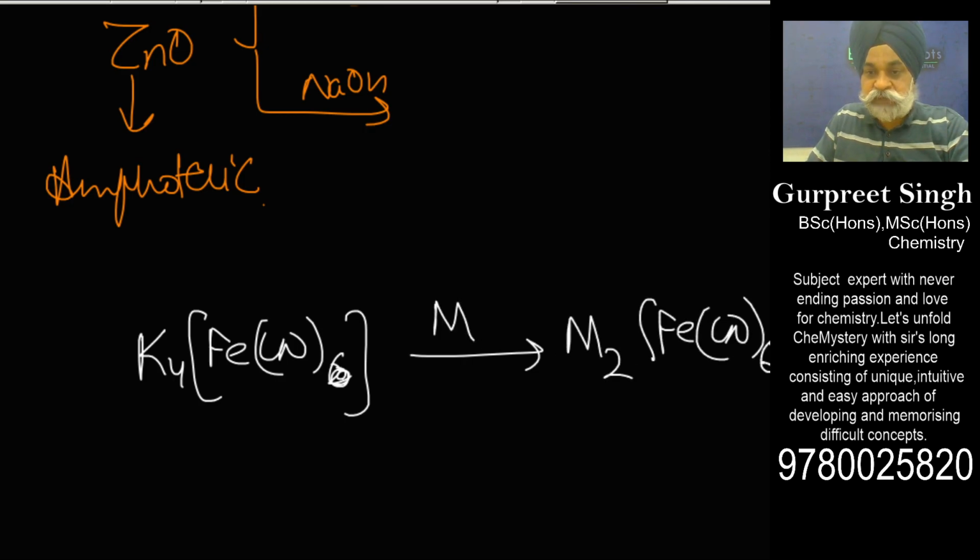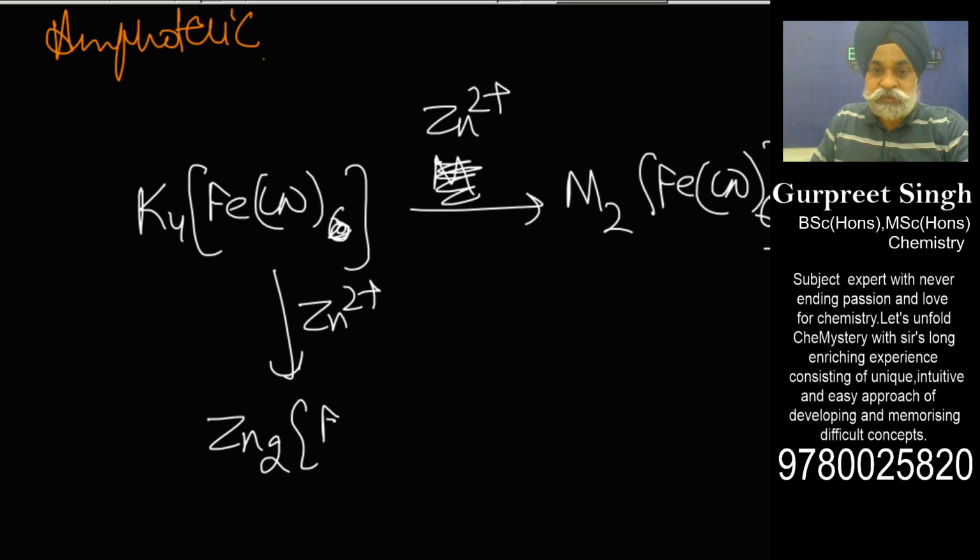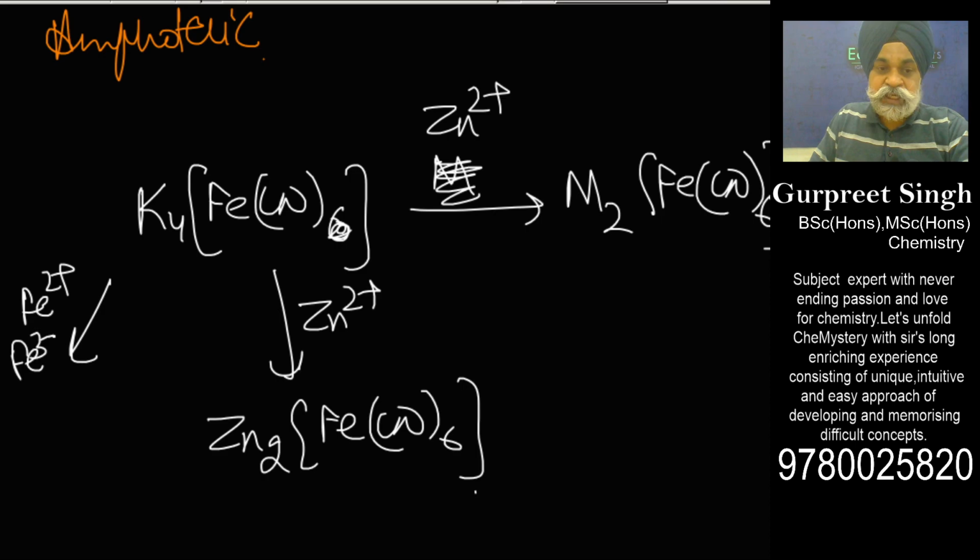So basically, this must be Zn2 positive, which has thrown out 2K positive, and a cationic exchange might have happened here. This would not be the case if it had been Fe2 positive or Fe3 positive. Then it would have given you a dark colored blue solution, Turnbull's blue or Prussian blue type of complex.